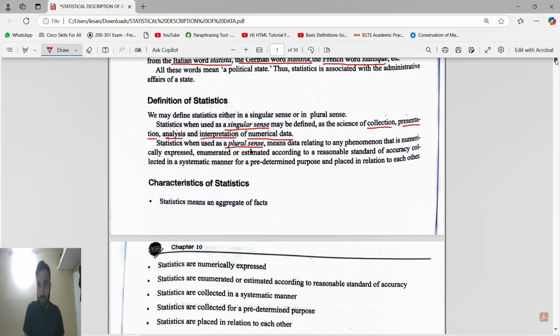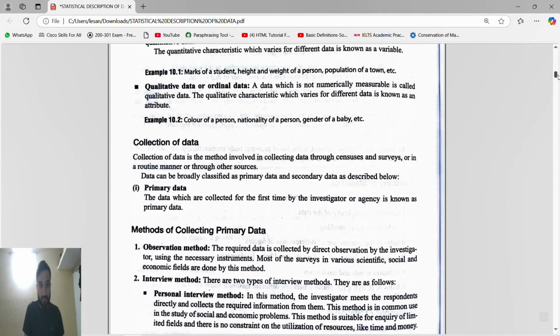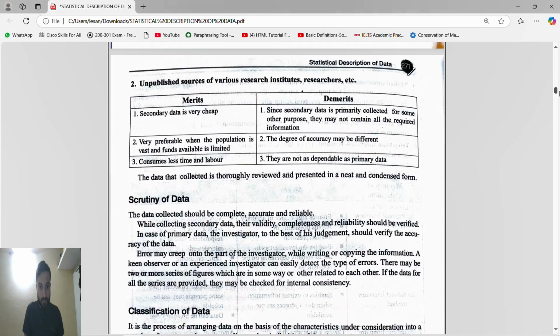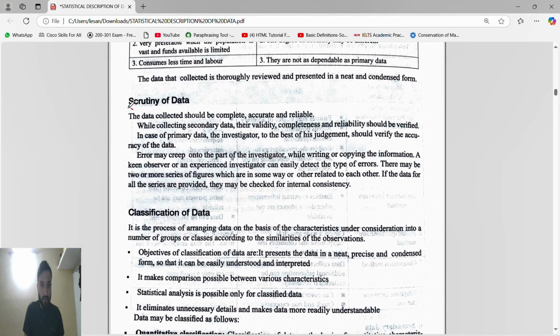Okay, the name of this step is scrutiny. Scrutiny of data. So what is this? Why are we doing it? Because this says the data collected should be complete, accurate and reliable. So it should be complete. Yes, this is the perfect thing, I don't want to deal with exchanges and all. And it should be accurate and reliable.